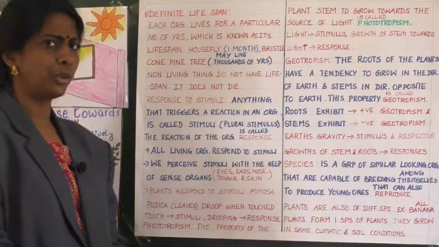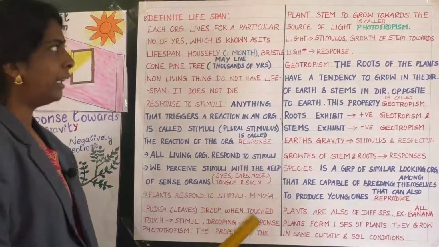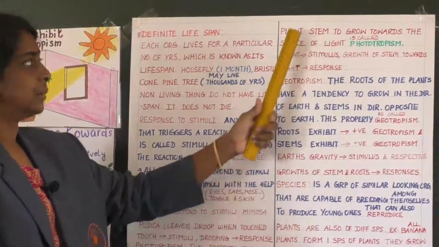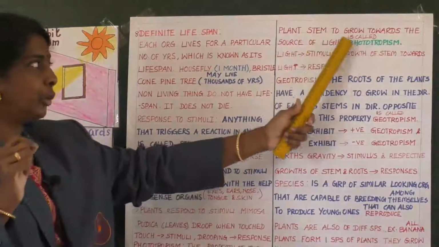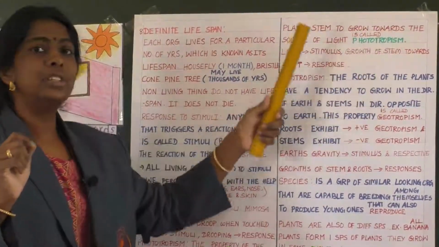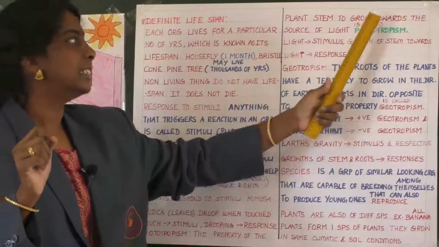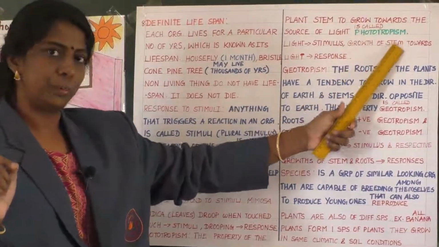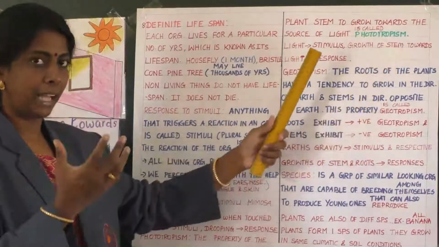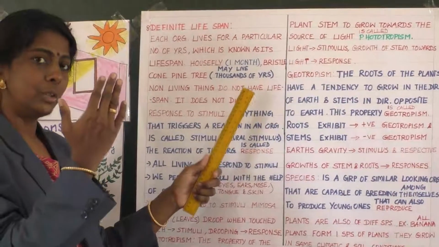Now let us learn about phototropism. So what is this phototropism? The property of the plant stem to grow towards the source of light is called phototropism. You know how a plant grows.